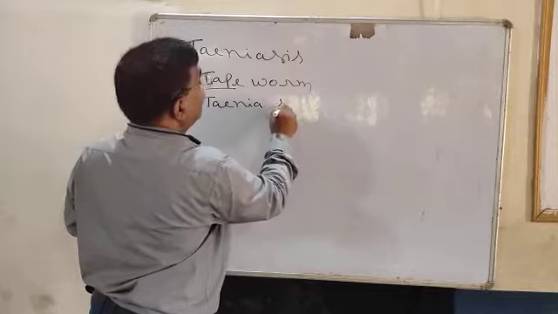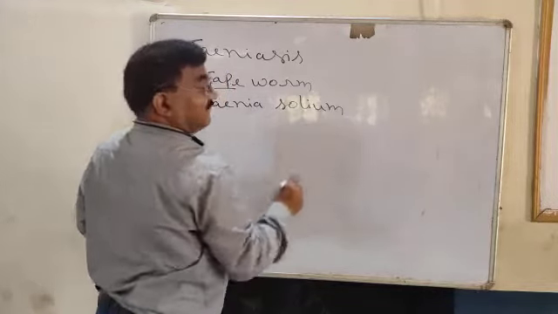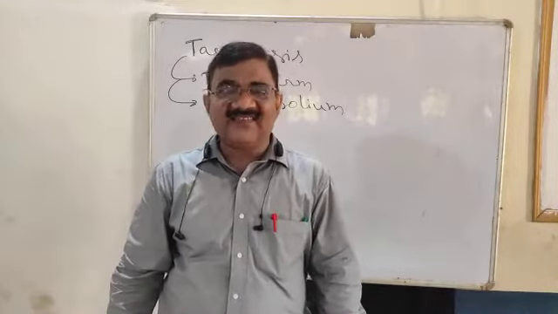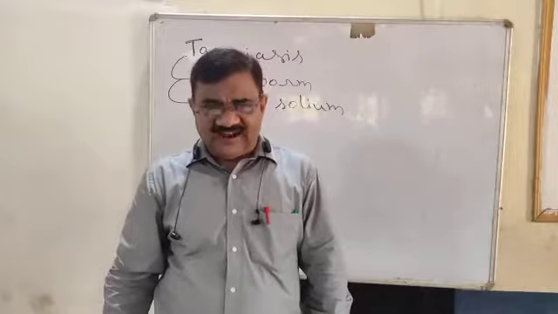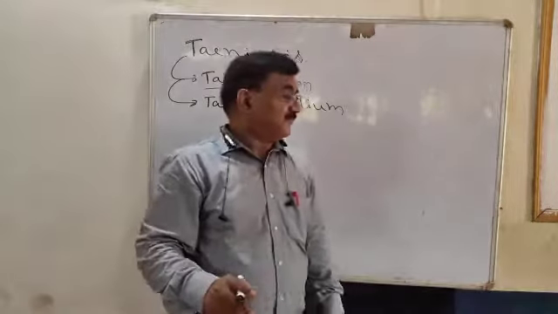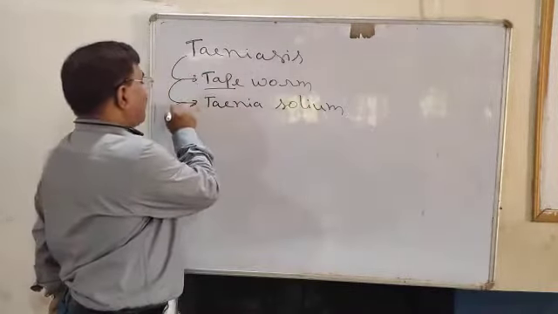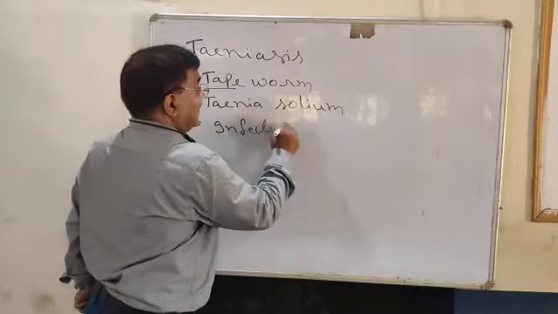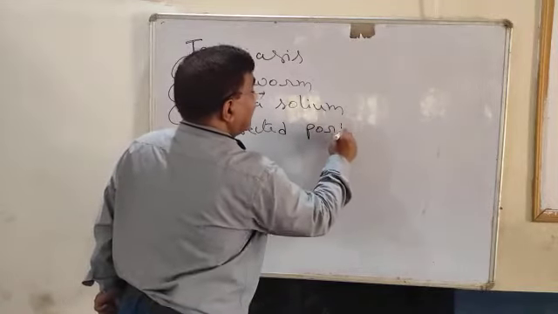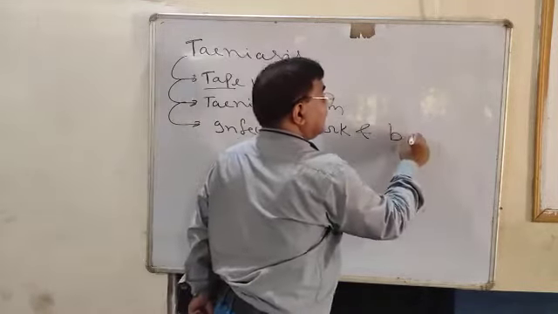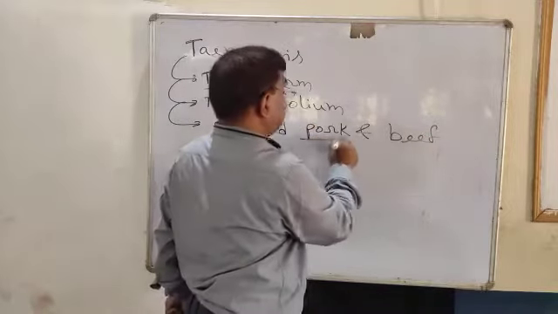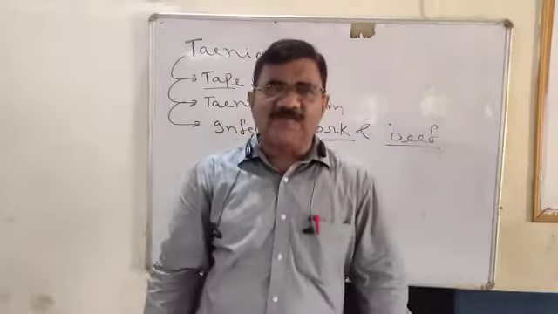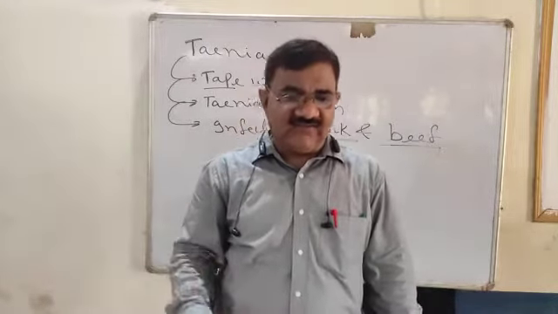Taenia solium. Very clear. The causal organism is the tapeworm, and the name of that tapeworm is Taenia solium. Now, how does it come into our body? By infected pork and beef. Pork means pig's meat, beef means cow's meat. By infected pork and beef, it comes into our body.